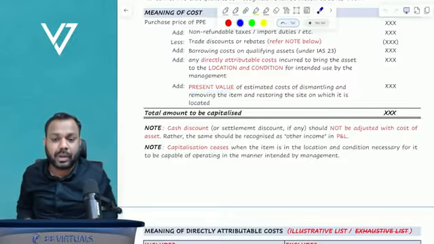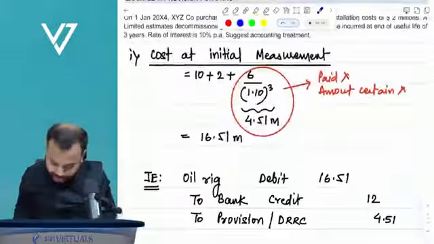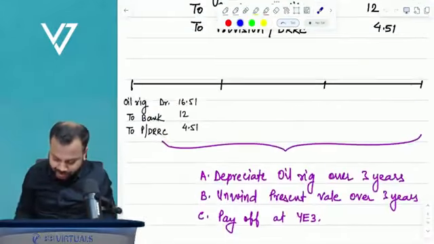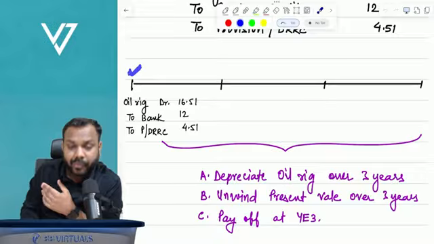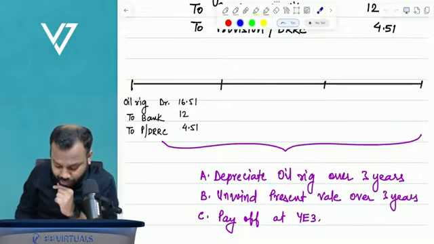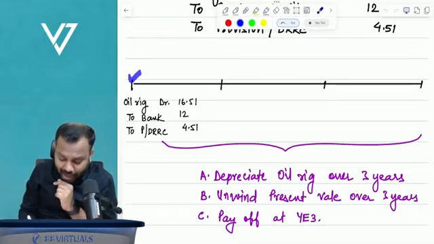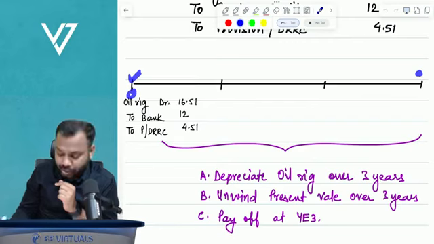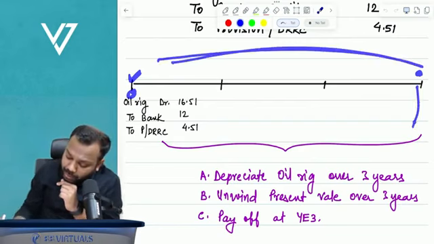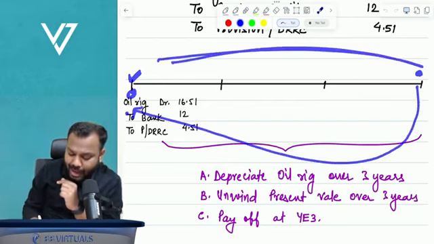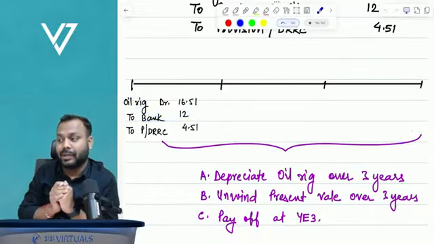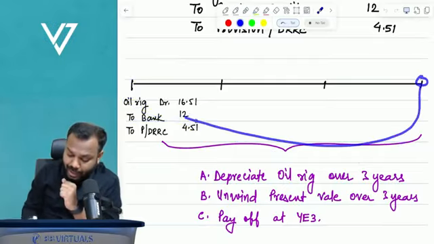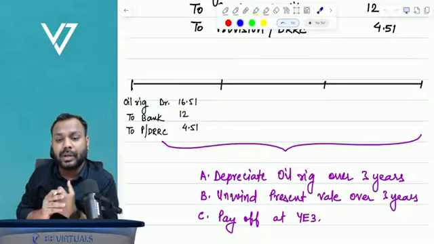Please understand, I have taken up an example. Let's suppose this is the date of purchase. Are we incurring decommissioning, removal or restoration cost here? No, we are incurring it later. So there is a time gap. Hence we have to compute the present value and capitalize it to the cost of the asset.